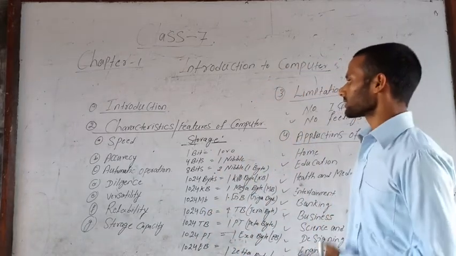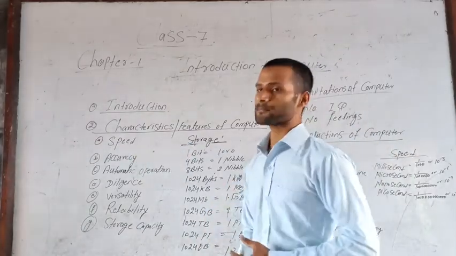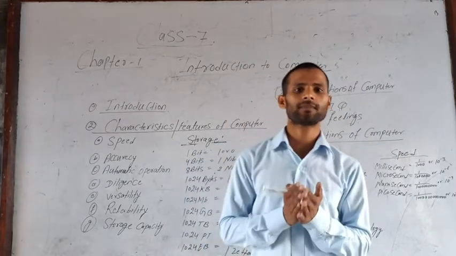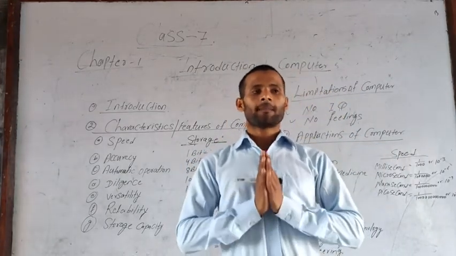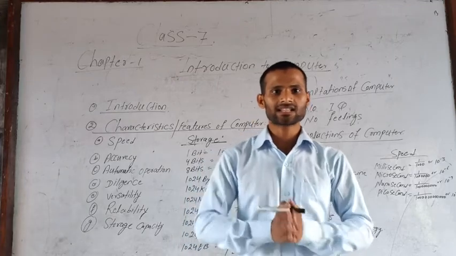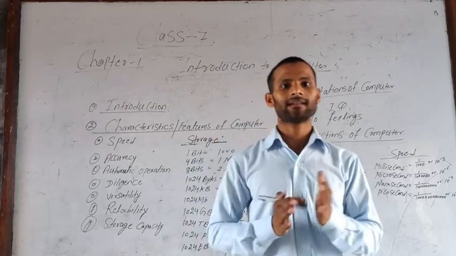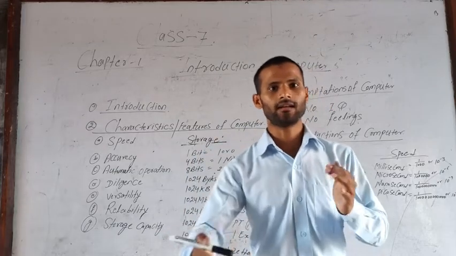Now come to speed. We discuss the measurement of speed. Like others, length is measured in kilometer, mass is measured in kg, and distance is measured in meter.